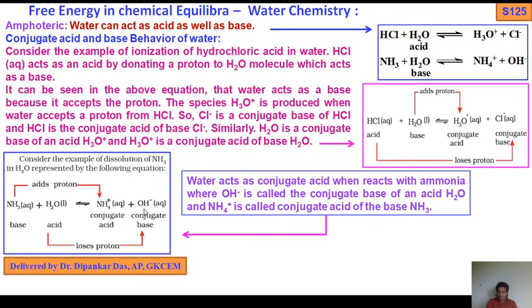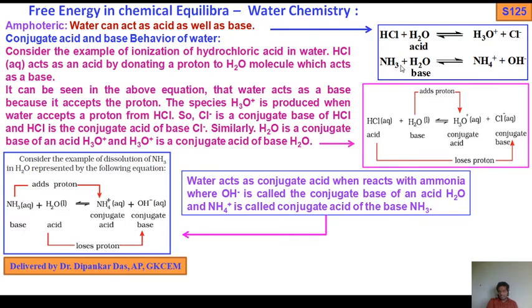So ammonia has the conjugate acid NH4 plus, and OH minus is the conjugate base of water molecules. That's why water acts as an acid when it reacts with ammonia, where OH minus is called the conjugate base of the acid water and the ammonium ion is called the conjugate acid of the base NH3.